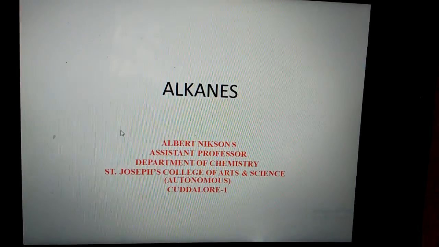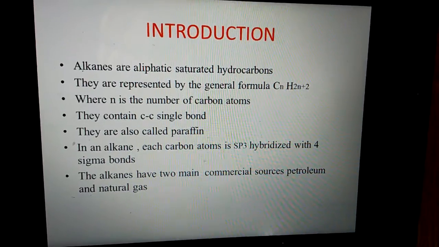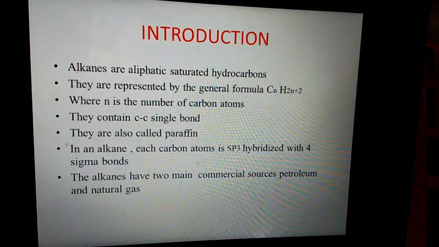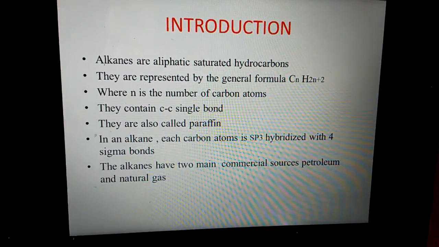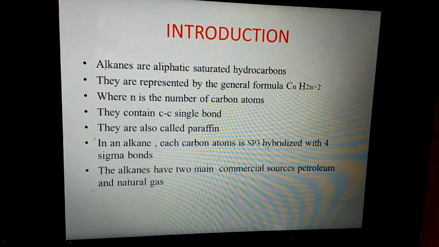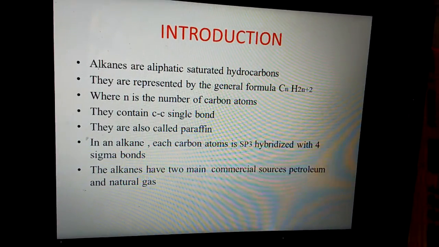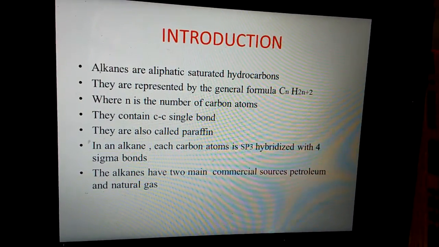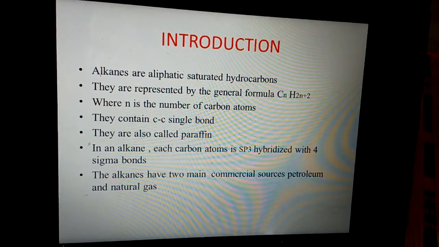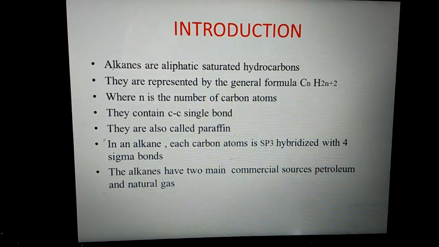Today I am going to discuss alkanes. Introduction to alkanes: alkanes are aliphatic saturated hydrocarbons. They are represented by the general formula CnH2n+2, where n is the number of carbon atoms. They contain carbon-carbon single bonds. They are also called paraffins. In alkanes, each carbon is sp3 hybridized with 4 sigma bonds. The alkanes have two main commercial sources, petroleum and natural gas.